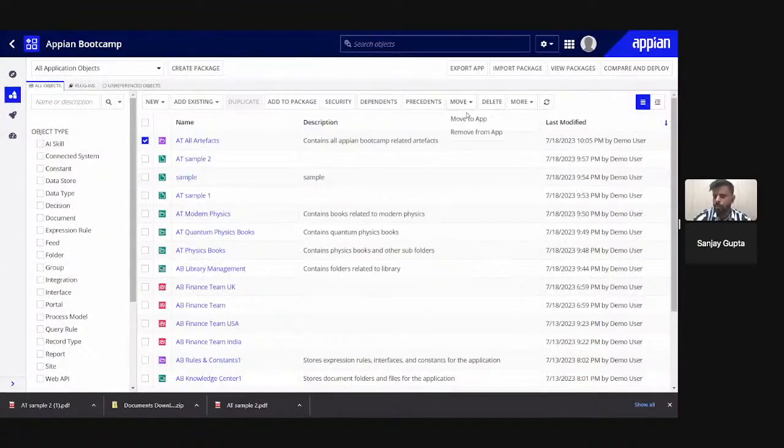If I want to move the particular artifact from this particular Appian Bootcamp application to other application, I can move. If I want to remove from this application only, I can simply remove. So these are all related to this particular rule folder.